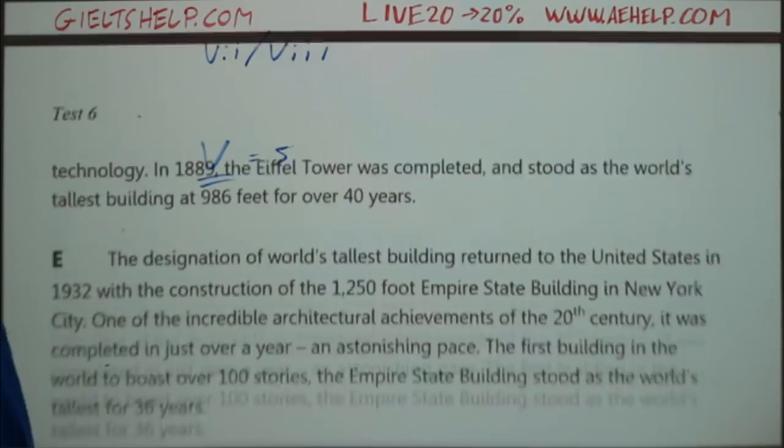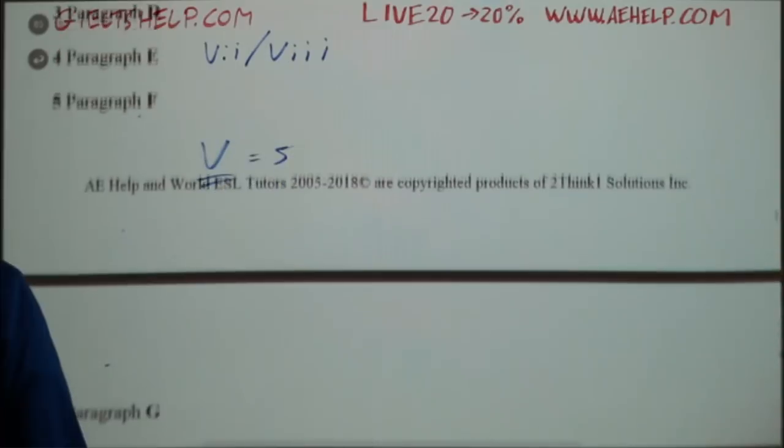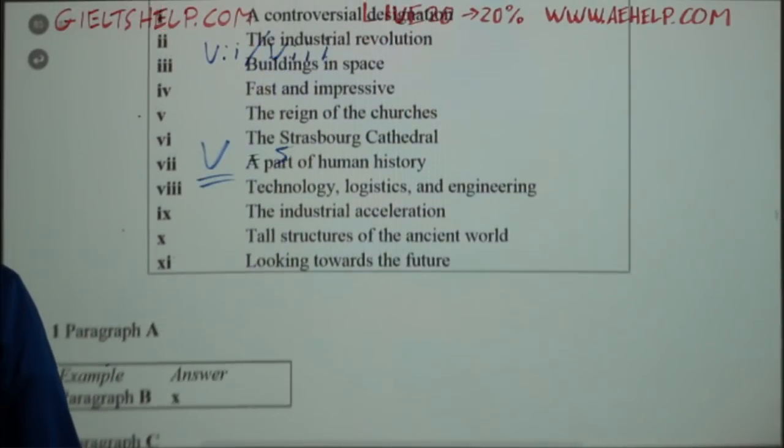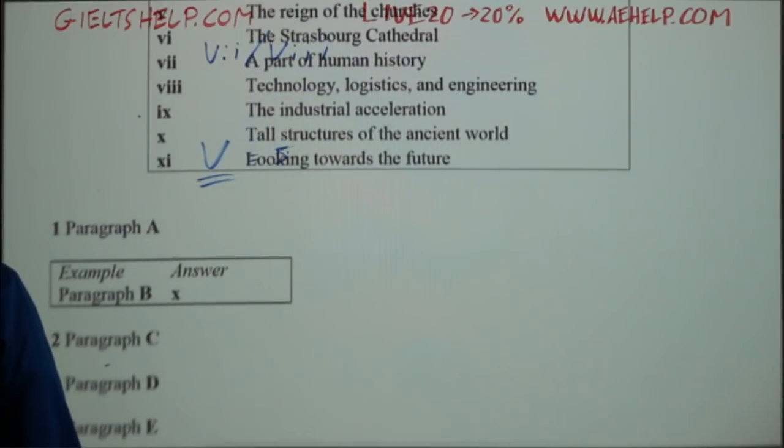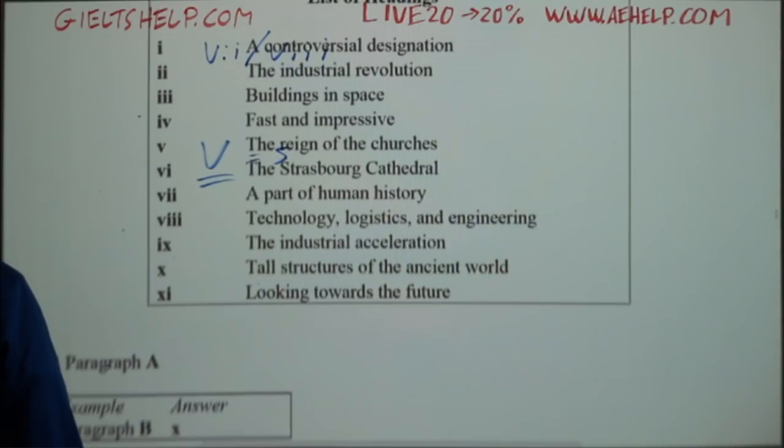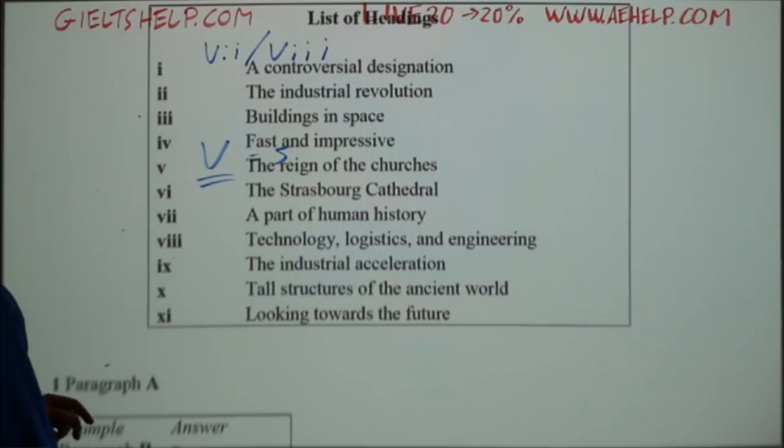So for over 40 years. So jumping back to paragraph D here, which one is the best answer for D?